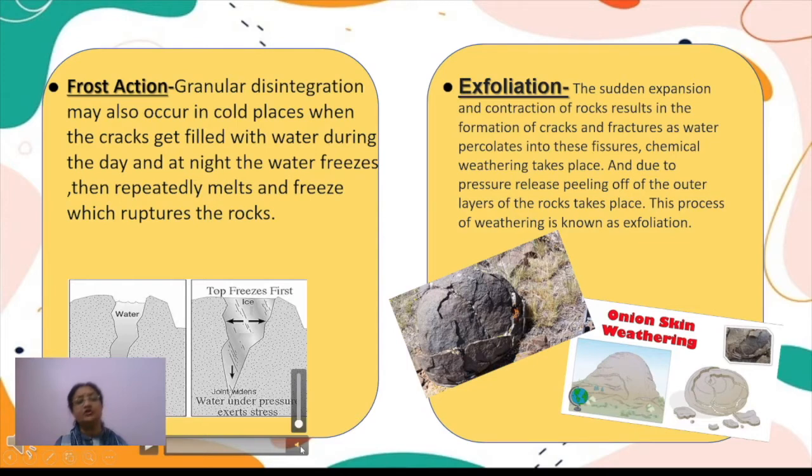The other two types of physical or mechanical weathering can be seen here in front of you, that is frost action and exfoliation. For that, I must first take the example of exfoliation, because again this can be seen in the desert areas. We can find much better examples of it as compared to any other region, right? The reason is, in this again the same condition is working. That means in this case the rocks are again contracting and expanding at different rates, right?